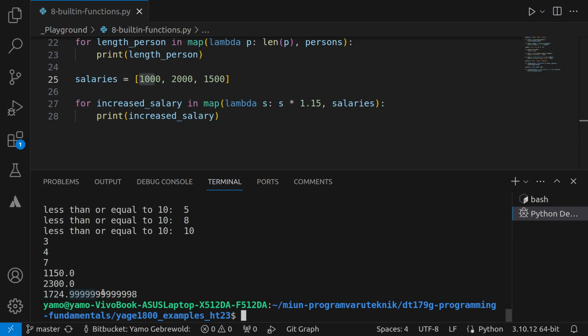And here we can also see the floating point problem. It's quite a common thing that sometimes, in programming, you usually have problems with floats, right?